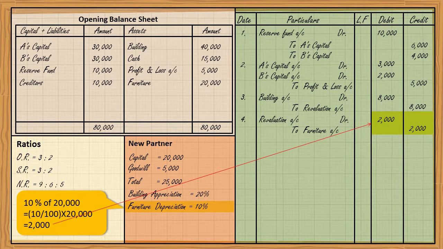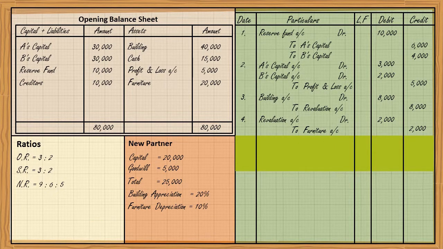I'm going to leave the space for one journal entry because I have to pass the journal entry for loss or profit on revaluation account. That amount can be ascertained only when we prepare revaluation account.